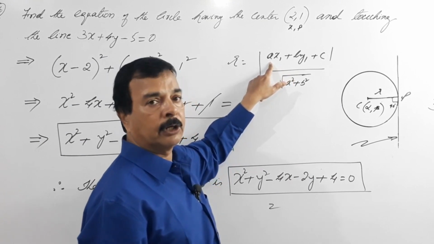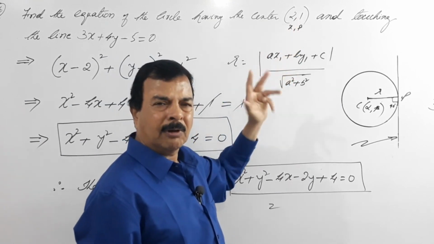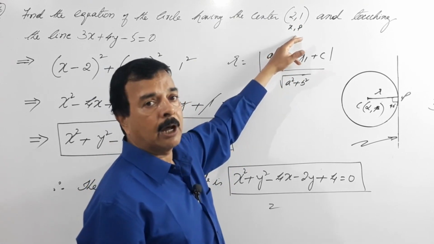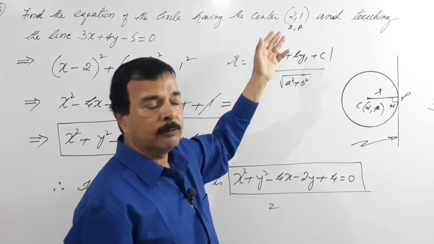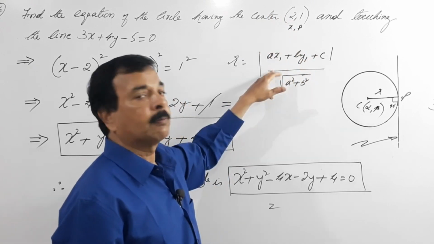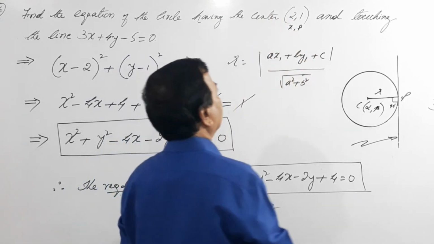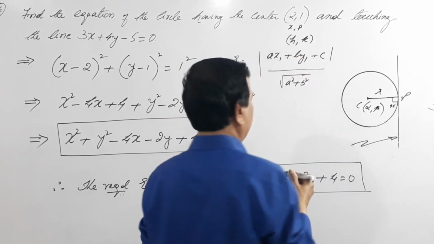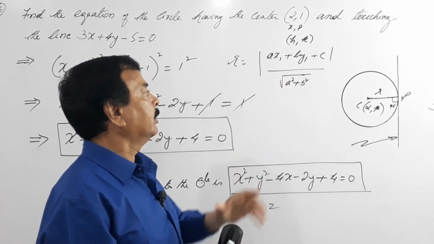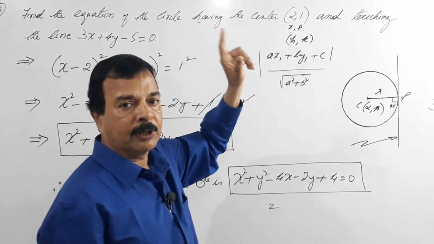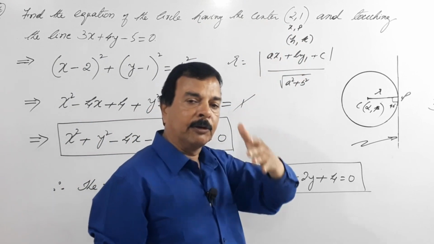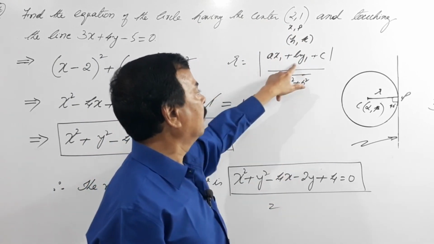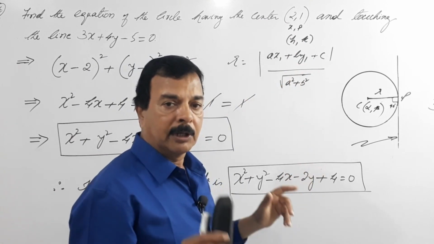You would have got 3 into this 2. You would have got confused, isn't it? In order to avoid that confusion, I have used alpha or beta. If you don't like alpha or beta, you can use h and k for the center in such problems. In this particular problem, I have used my old notation alpha comma beta, but for your sake I replaced it by a comma b. But in this problem, a comma b is different. I don't want to confuse you.